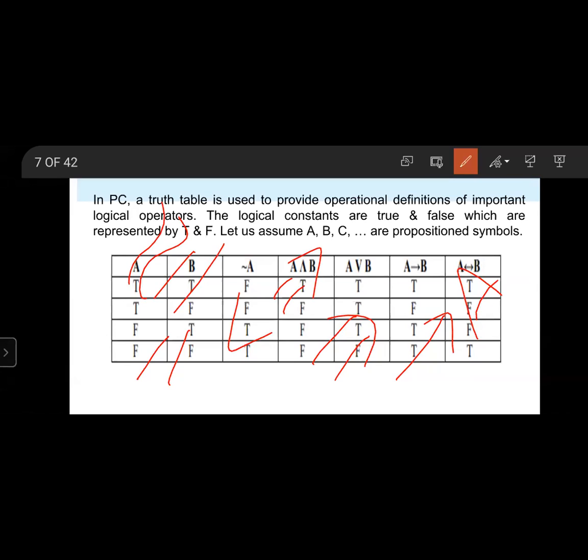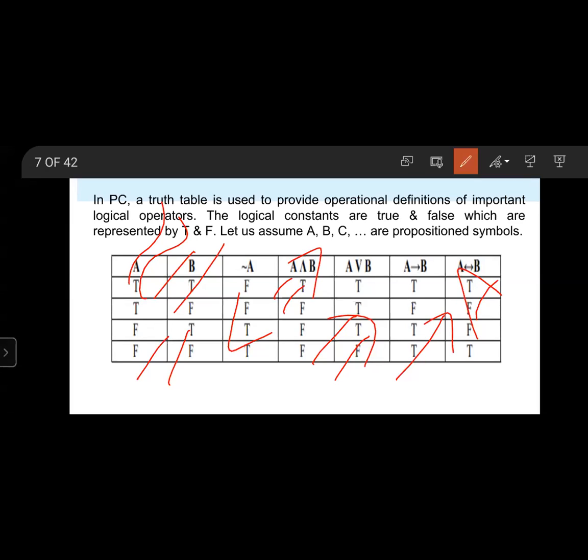Next, validity and satisfiability are connected. Here A is valid if not A is unsatisfiable. Contrapositively, A is satisfiable if not A is not valid.